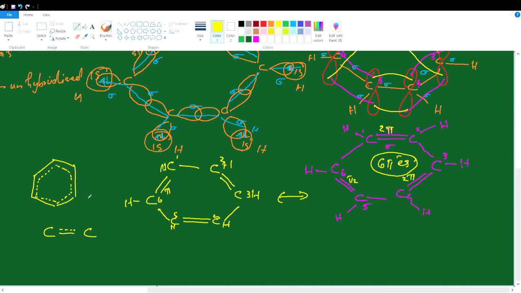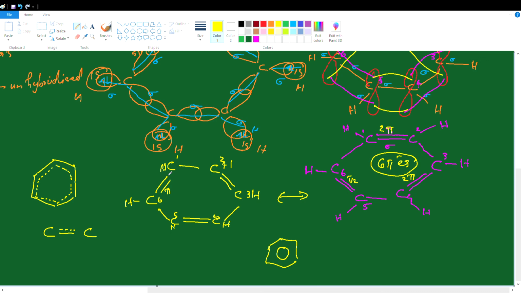Benzene can be represented by drawing a hexagon with a circle inside or a dotted circle inside, since although it contains 3 double bonds, meaning 3 pi bonds, these pi electrons are different from the ordinary pi bond present in alkene and alkyne. Because in alkene and alkyne the pi electrons are localized. But here there is delocalization. They are delocalized over the 6 carbon atoms.